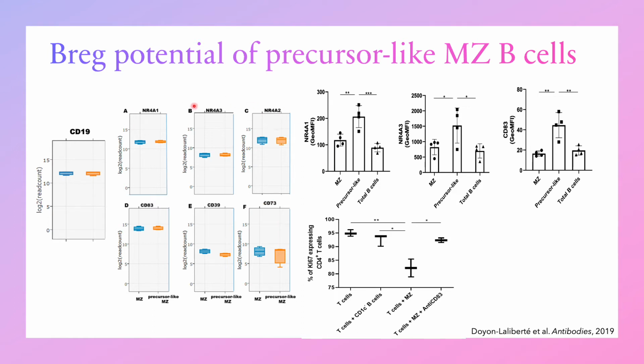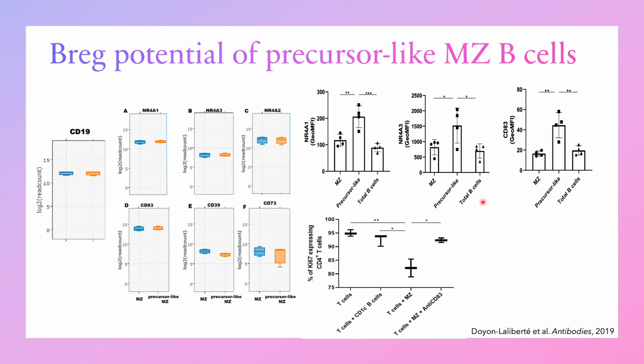Also, the NR4A family is essential for the maintenance of FOXP3 in Tregs, and they control the expression of the immunoregulatory protein CD83. We have previously shown that the precursor-like marginal zone B cells of healthy individuals highly express each one of these molecules, as we can see over here. Their expression is similar to CD19, a B cell marker which is strongly expressed by those cells. They are also the subset that express higher levels of NR4A1, NR4A3, and CD83 comparatively to mature marginal zone B cells and total B cells, as we can see.